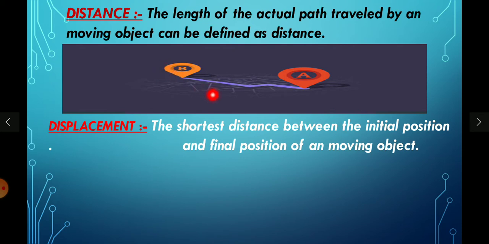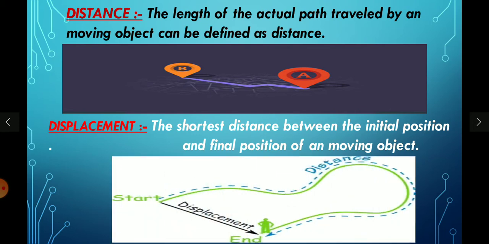If you observe this map, there are many roads connecting point A to B or B to A, but we will always select the shortest path between these two points, which is easy to reach our final point quickly. We can observe this in this figure.